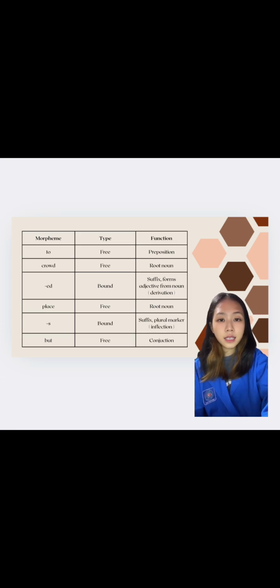As you can see in this table, so many examples. Example 2, crowd, ed, place, s, but, and then many examples. For the next table, this one for example.